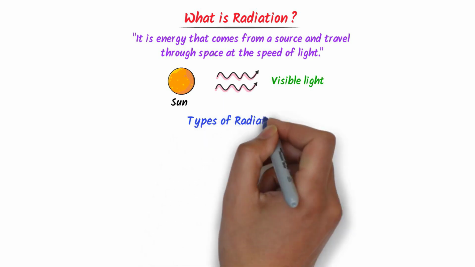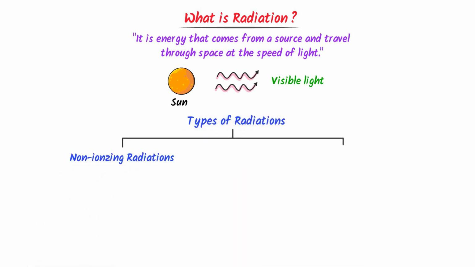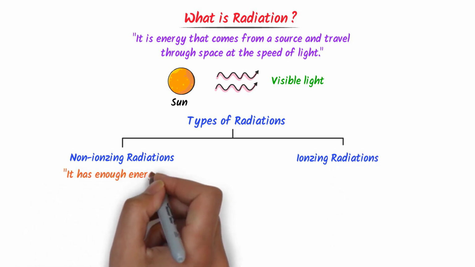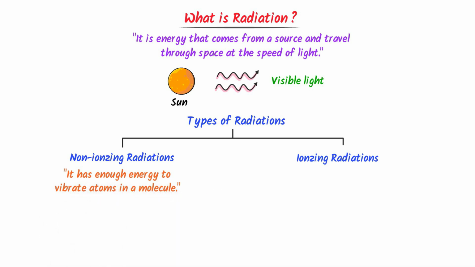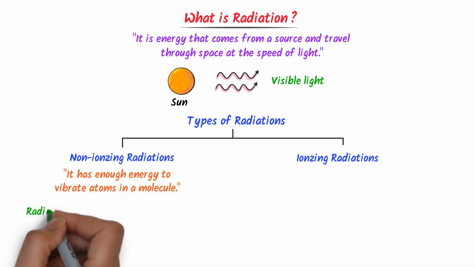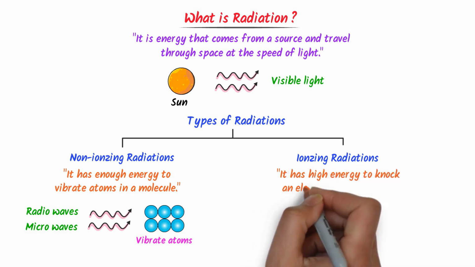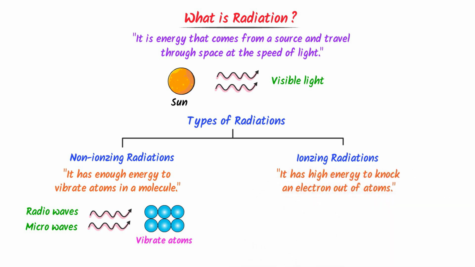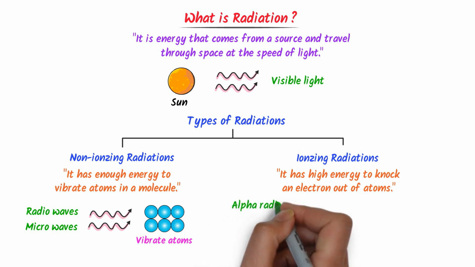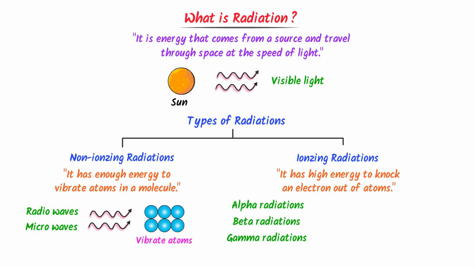Now there are two types of radiations, non-ionizing radiation and ionizing radiation. Non-ionizing radiation has enough energy to vibrate atoms in a molecule. For example, radio waves and microwaves are non-ionizing radiations. They have the ability to vibrate or move atoms in a molecule. While ionizing radiation has high energy to knock electrons out of atoms. For example, alpha radiation, beta radiation, and gamma radiation are ionizing radiations.